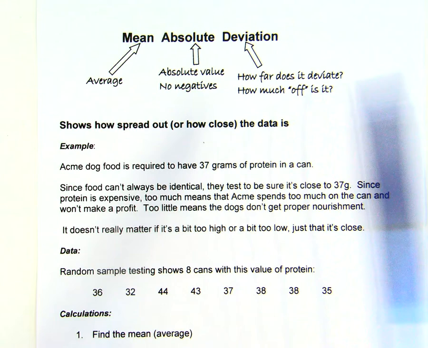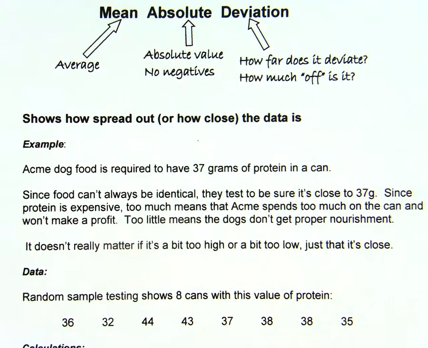Why can't food be the same? Oh, because it's a natural product. Say you have some beef in it. One cow from whom the beef comes could have eaten better than another one, or just have a different genetic makeup, and the meat that comes from that animal would have a higher protein level or a lower protein level. You just can't have it be exact.